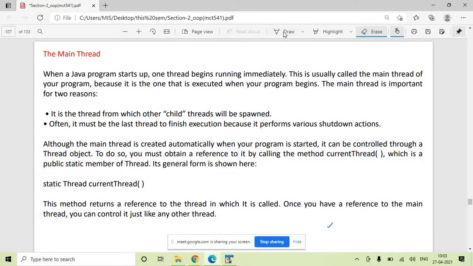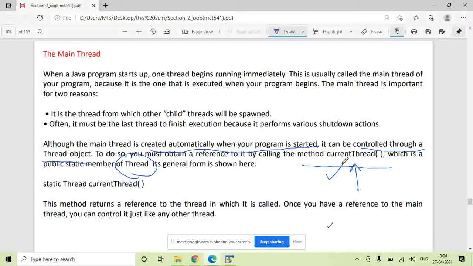Although this main thread is created automatically when your program is started, it can be controlled through a thread object. You can see how this main thread is working. You can control this main thread. To control it, you must obtain the reference of this main thread by the currentThread method. There is a currentThread method which is written in the Thread class. So using this currentThread method, you can obtain the reference of the main thread which was automatically created, and you can have a certain set of functions on that thread.